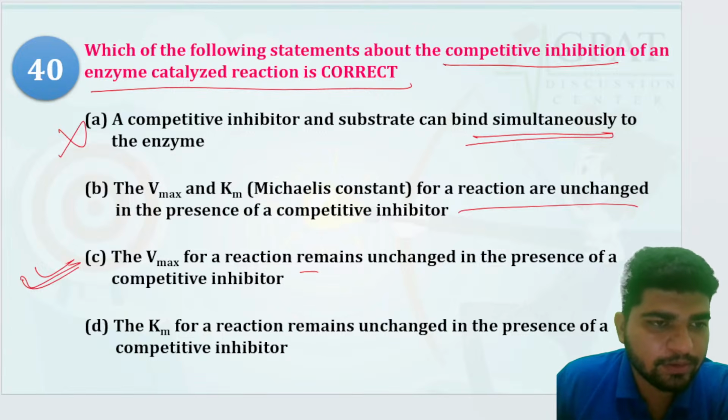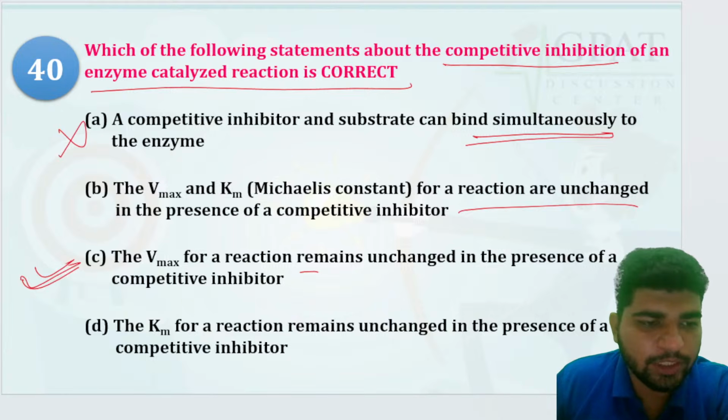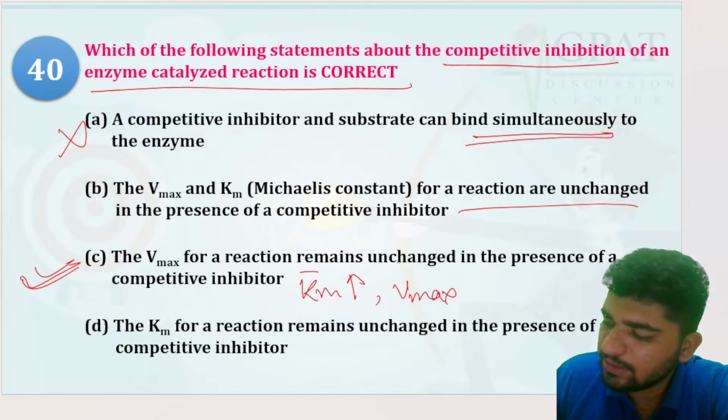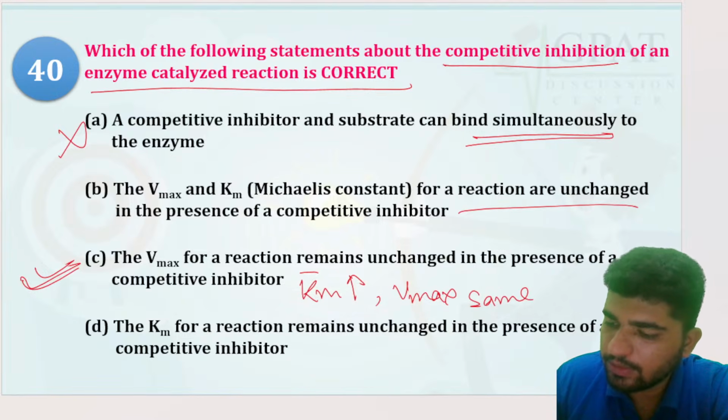Which part? See, in competitive inhibition, what is happening? Km would be increased and Vmax remains the same. How? Let me explain it over here.